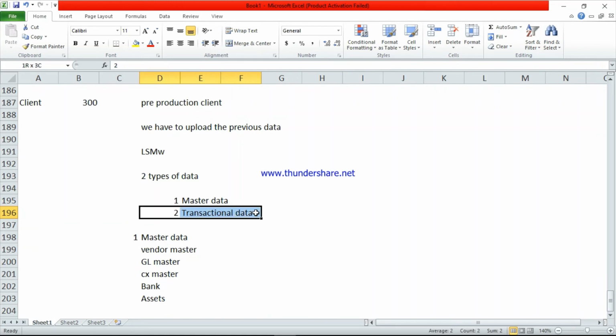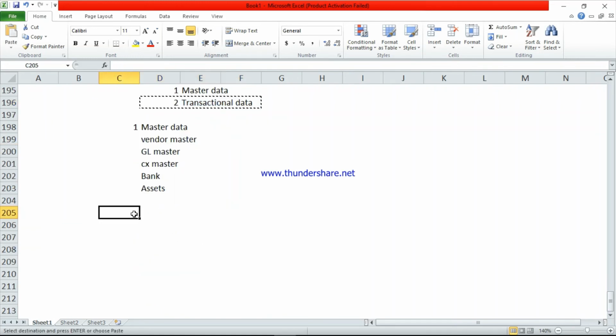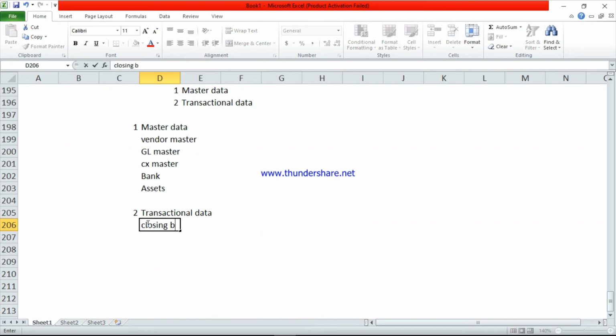Transactional data is mostly closing GL balances, vendor balances.